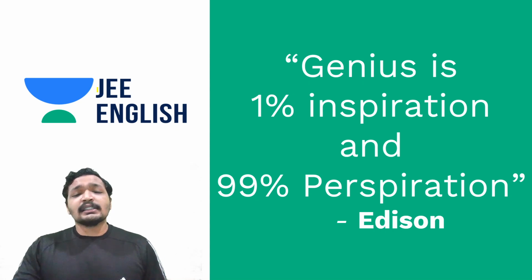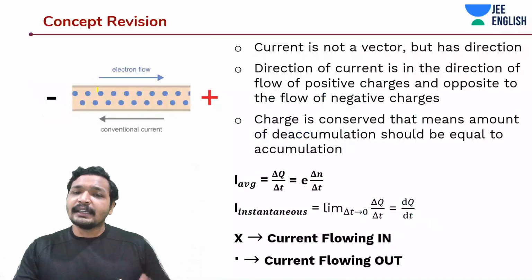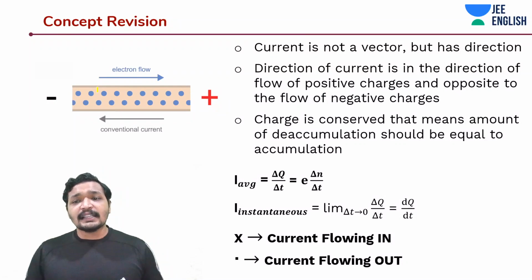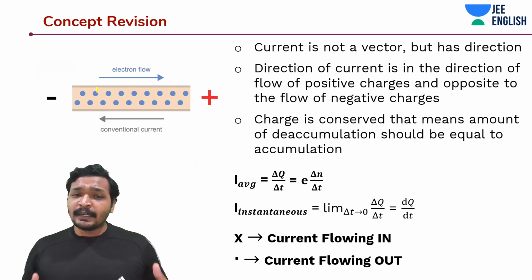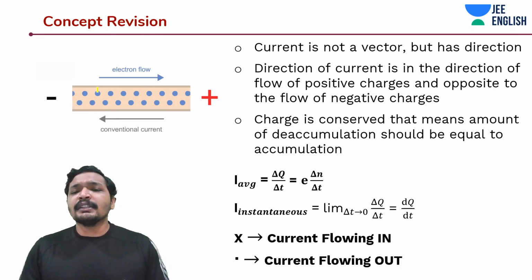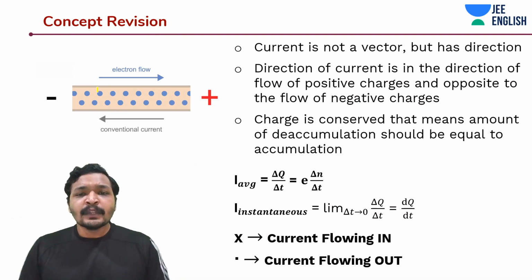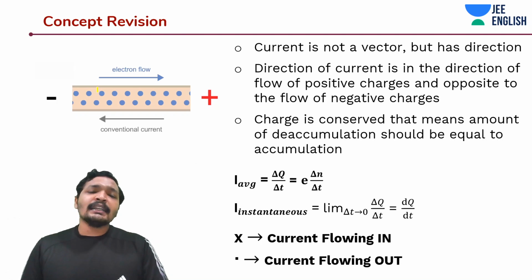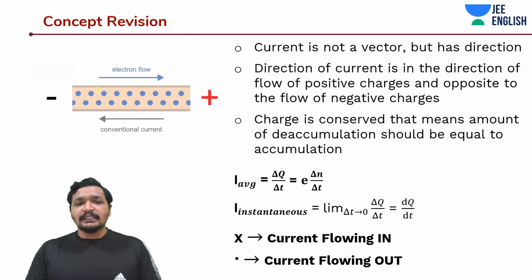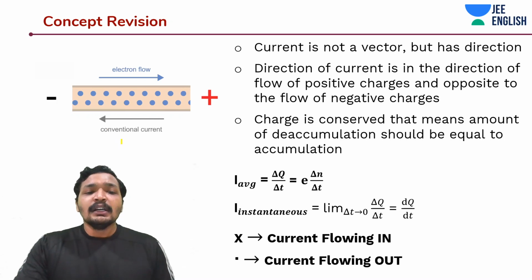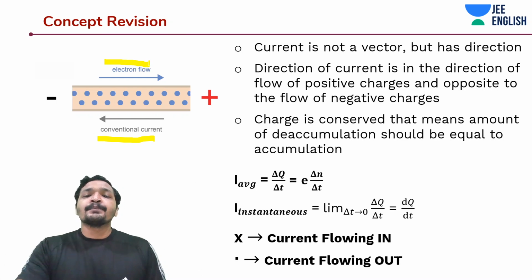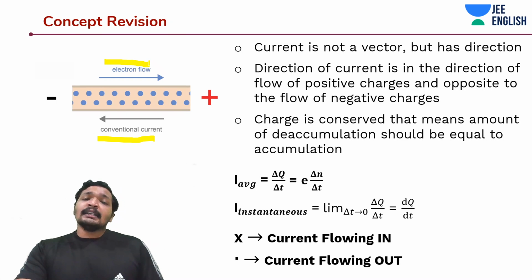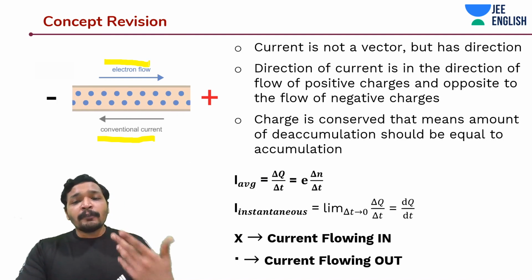Alright, guys, let's get started with a recap of what we have discussed, so that you need not get a little bit of trouble during the lecture. These are some things that you know very well. So, what is current? Current is not a vector, it has a direction. Just like what you're seeing over here, the direction of current is opposite to the direction of flow of electrons. And the direction of current is also in the direction of flow of positive charges.